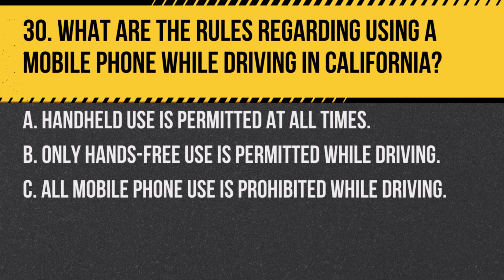Question 30. What are the rules regarding using a mobile phone while driving in California? A. Handheld use is permitted at all times. B. Only hands-free use is permitted while driving. C. All mobile phone use is prohibited while driving. Answer: B. Only hands-free use is permitted while driving. In California, only hands-free use of a mobile phone is permitted while driving.